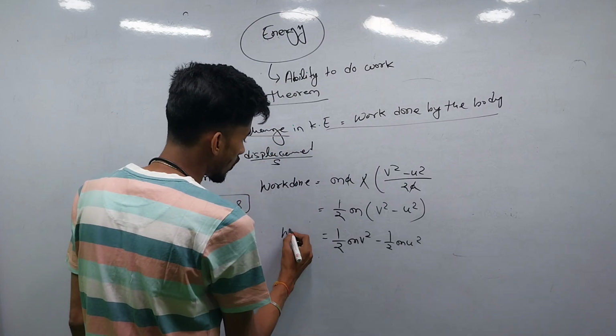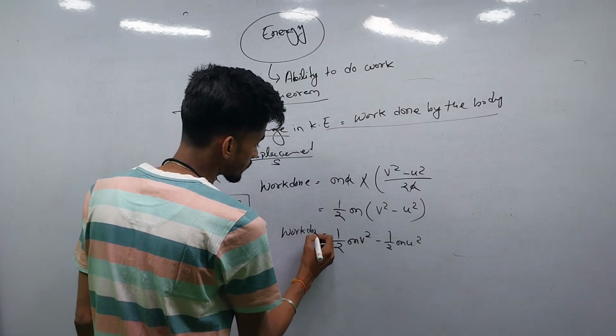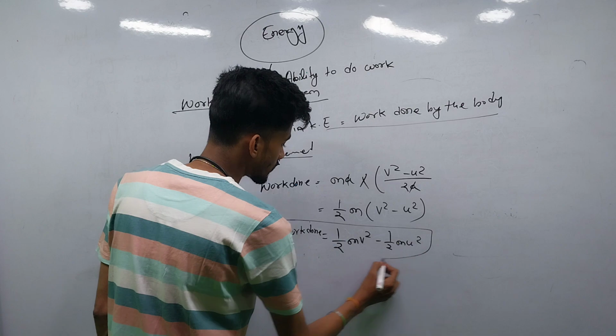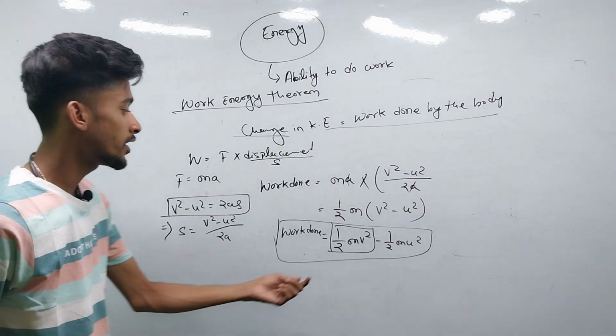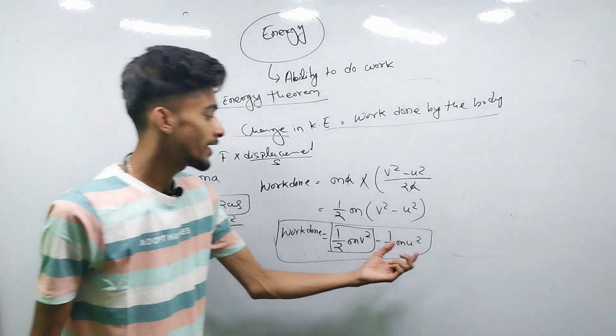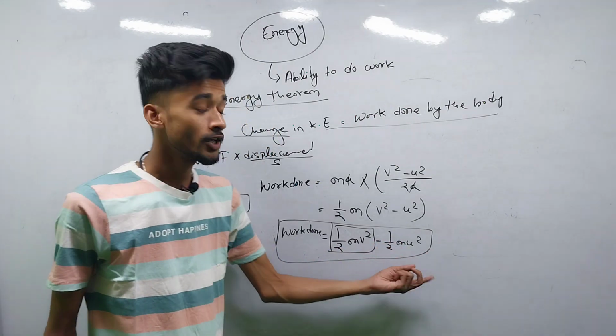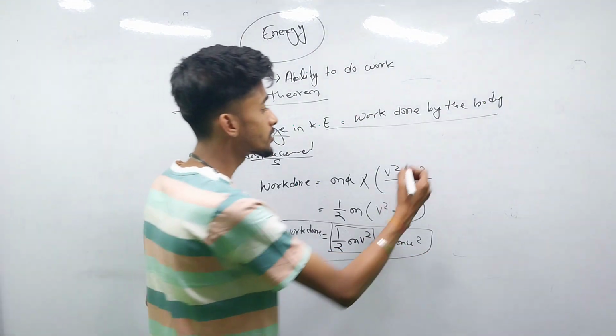So you can observe that half m v square is the kinetic energy of the body in the final state, and half m u square is the kinetic energy of the body in the initial state. So that is the change in the kinetic energy,